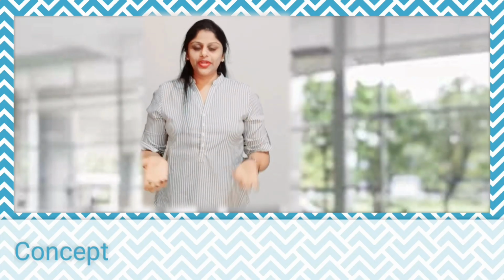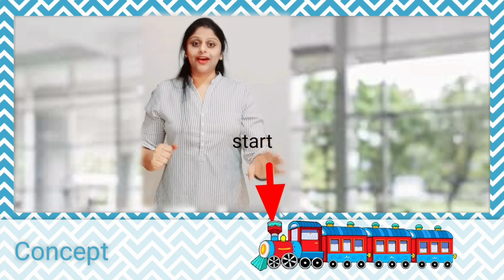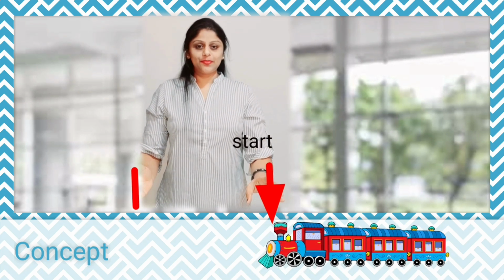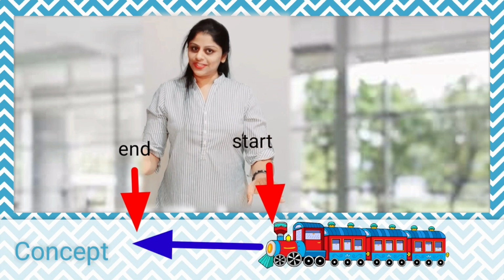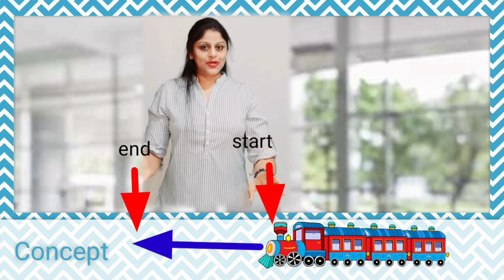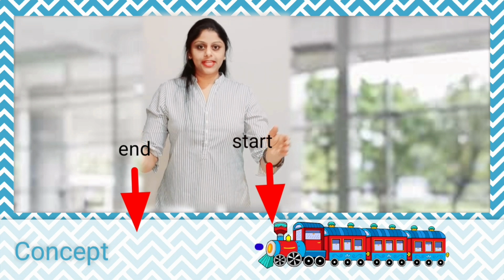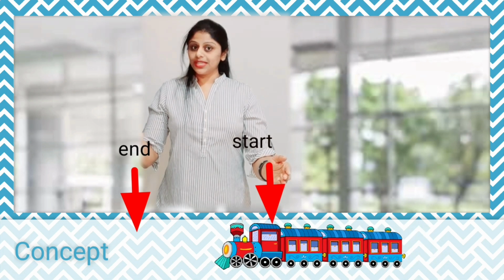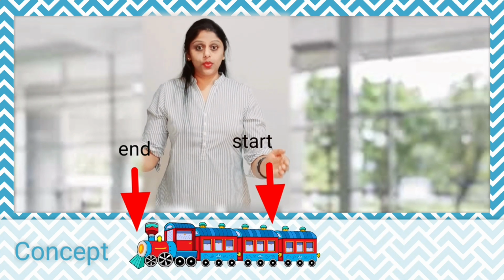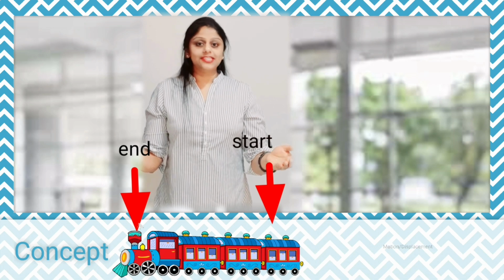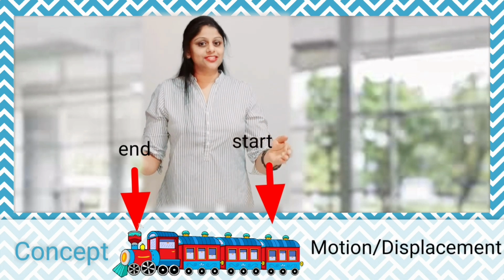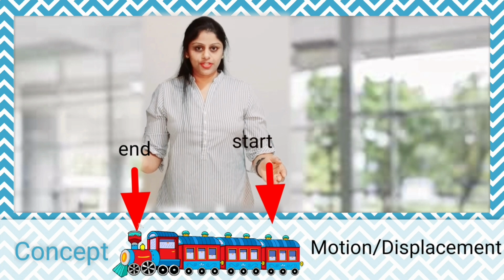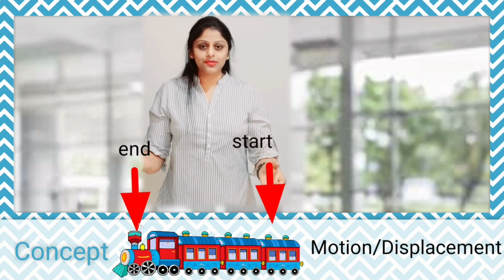From where did we get this time, speed and distance? Let's first discuss that. See, this is the starting point and here we have a train, and suppose this is an ending point and the train has to move from this part to this part. Currently the train is not moving. If the driver starts the train, the train starts moving. Now see, the train has reached the ending point. So what has occurred here? There was a displacement, right? From one position the train has moved to another position.